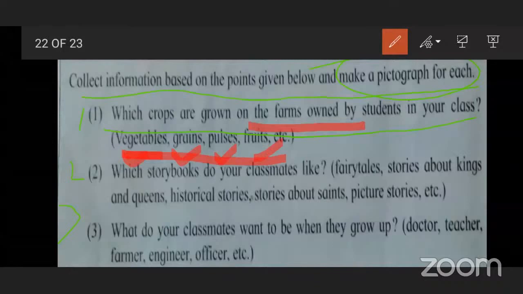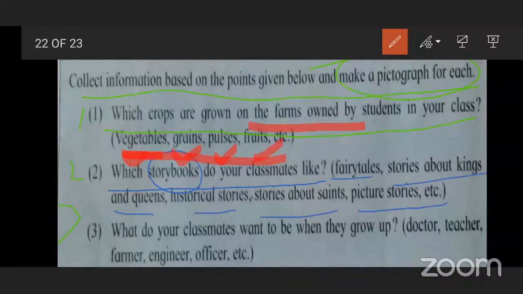Second, which story books do your classmates like? Fairy tales, stories about kings and queens, historical stories, stories about science, and so on. Make a pictograph for each.